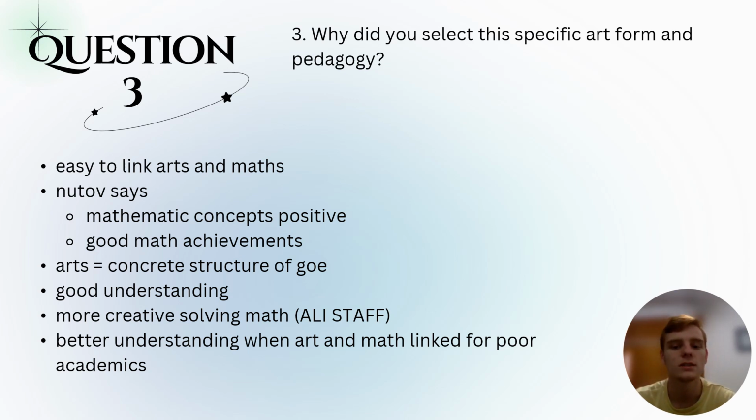Now, there is a better understanding when art and math are linked for poor academics. Thus, for learners that are not mathematically good and they're stronger in arts, it allows the students to be better at mathematics when the link between arts and mathematics is noticeable for the learners.